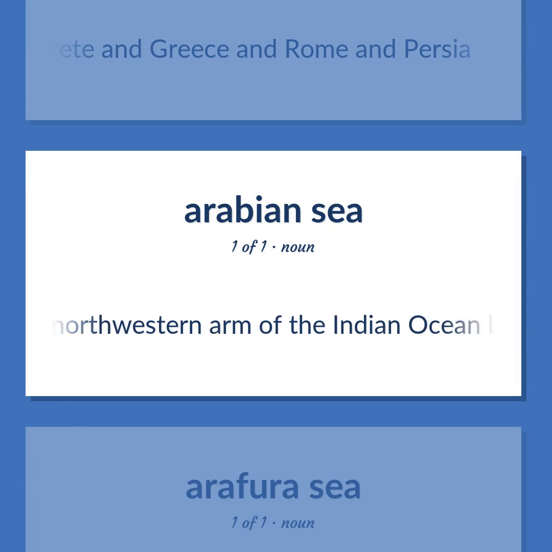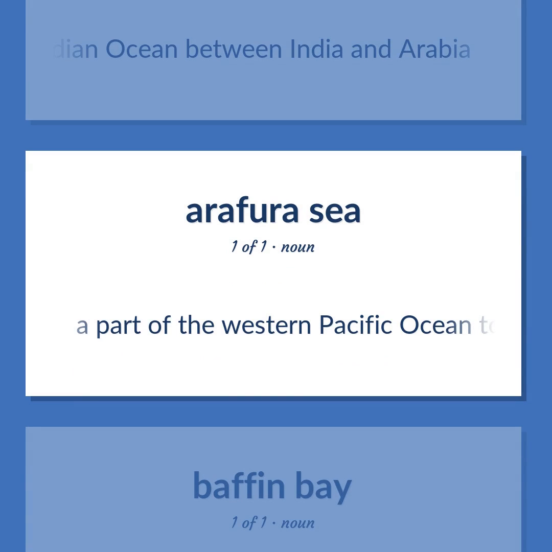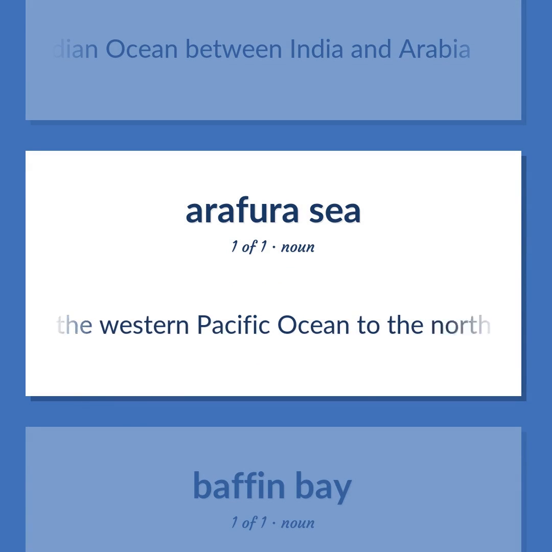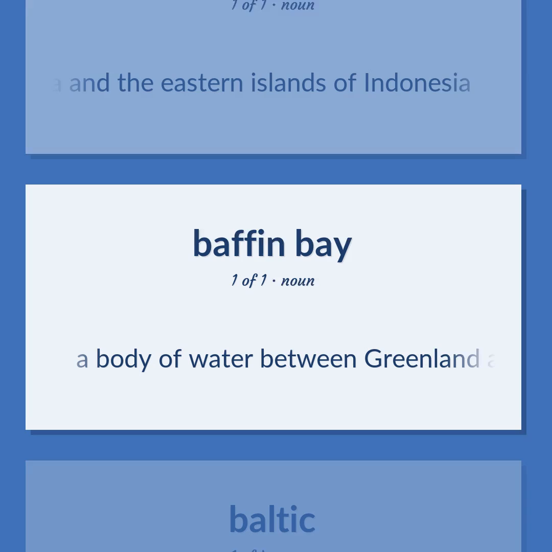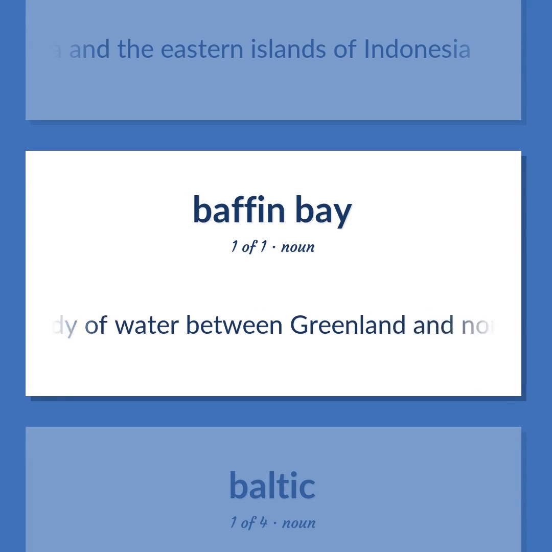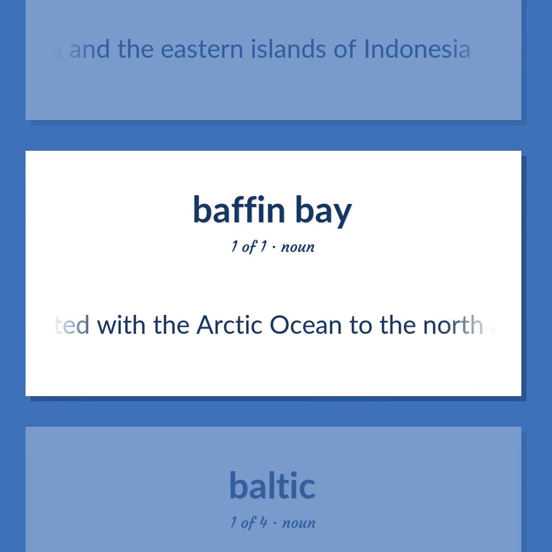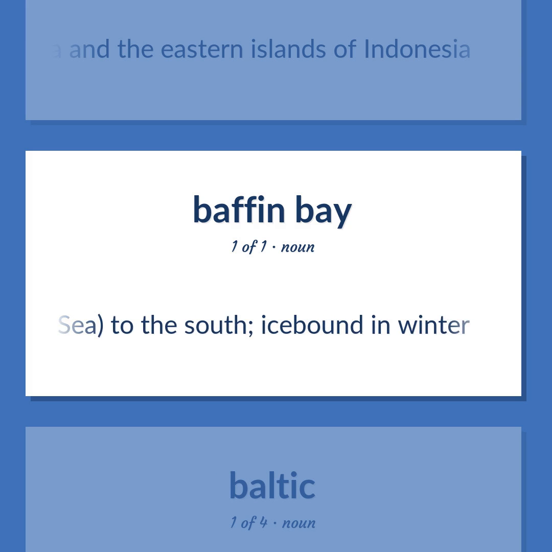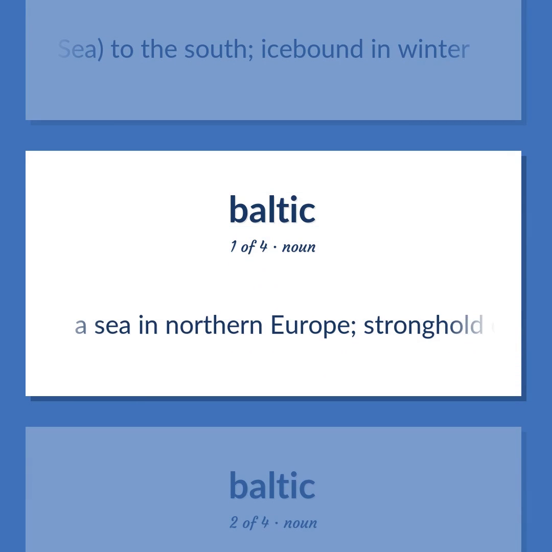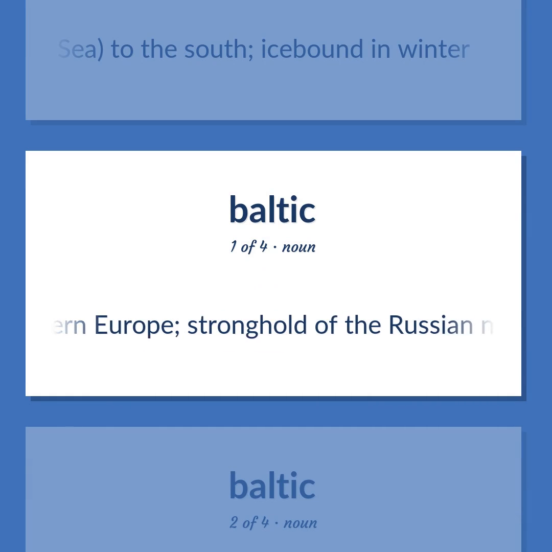A northwestern arm of the Indian Ocean between India and Arabia. A part of the western Pacific Ocean to the north of Australia and to the south of New Guinea and the eastern islands of Indonesia. A body of water between Greenland and northeastern Canada, connected with the Arctic Ocean to the north and with the Atlantic Ocean, via the Labrador Sea, to the south, icebound in winter. A sea in northern Europe, stronghold of the Russian Navy.